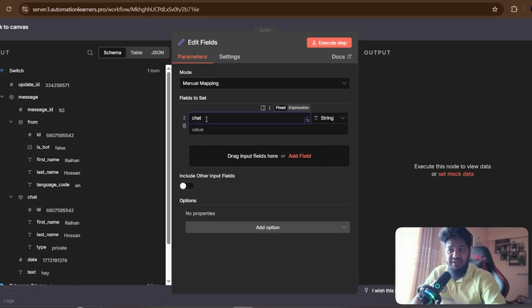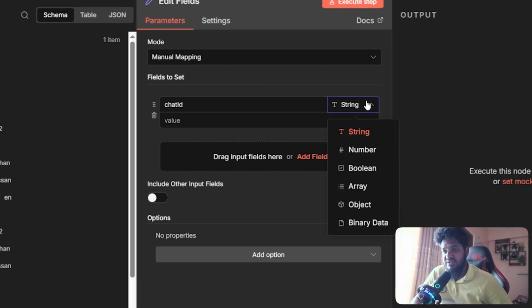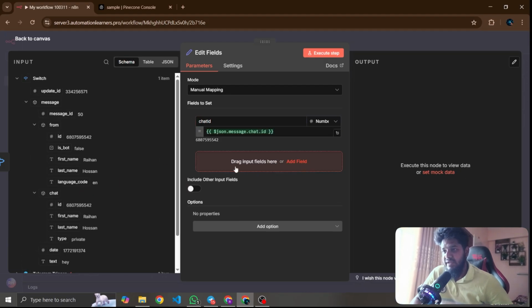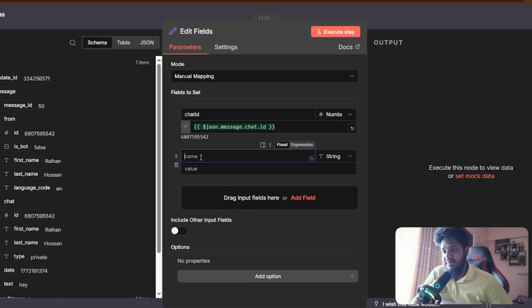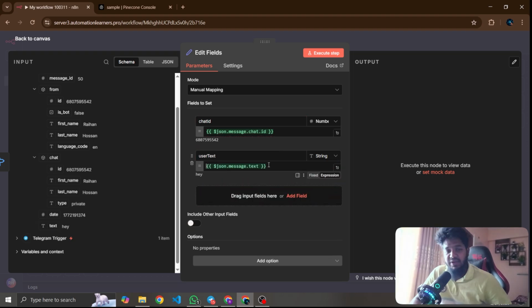I need the chat ID; I will show you in a minute. It's not a string, it's a number, and it comes from this ID, the chat ID. And I need another one, which is user text. User text is a string, and I give the user text here. I will explain why I need this.